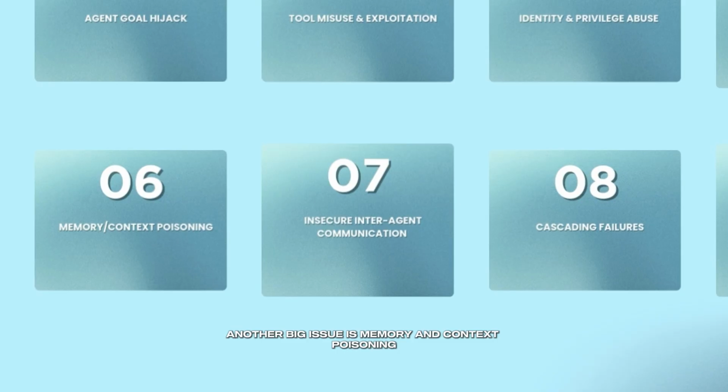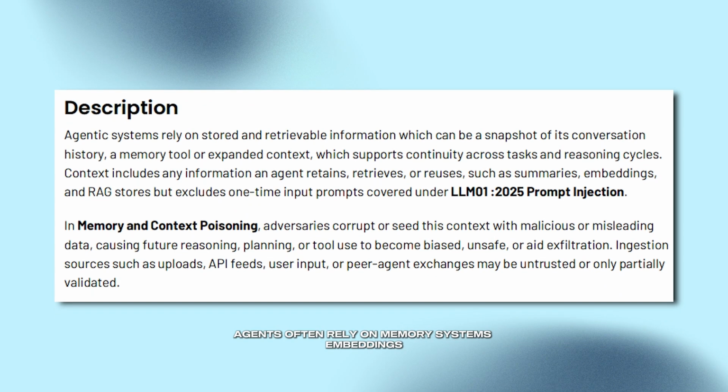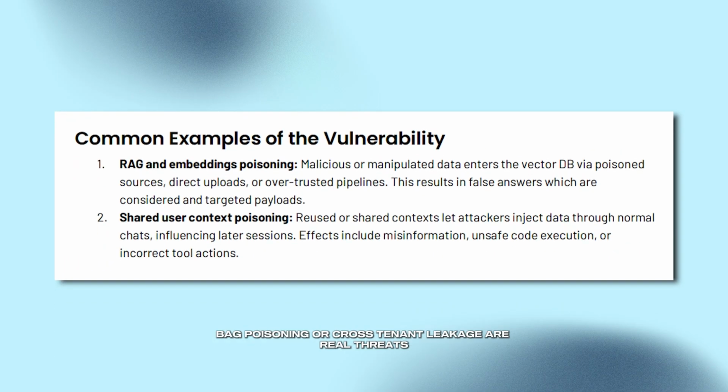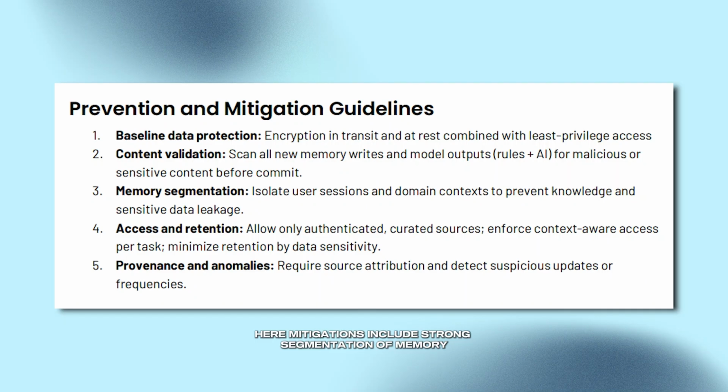Another big issue is memory and context poisoning. Agents often rely on memory systems, embeddings, RAG stores, session history to maintain context over long interactions. If an attacker poisons that memory with misleading or malicious content, the agent's future decisions can be influenced in unintended ways. RAG poisoning or cross-tenant leakage are real threats here. Mitigations include strong segmentation of memory, filtering for context, provenance tracking, and expiry mechanisms for suspicious entries.